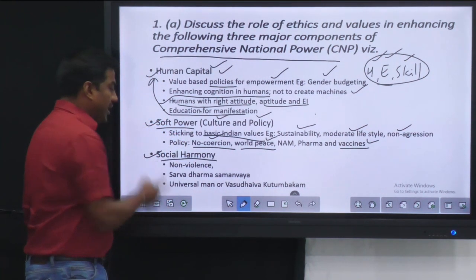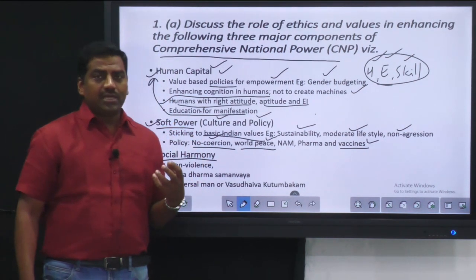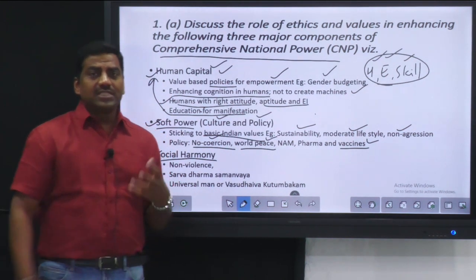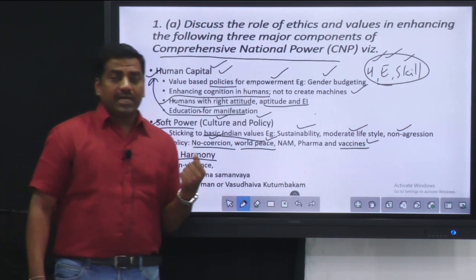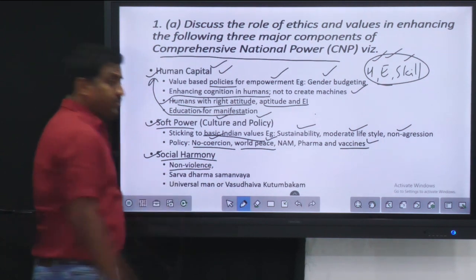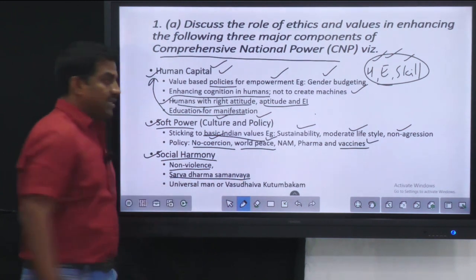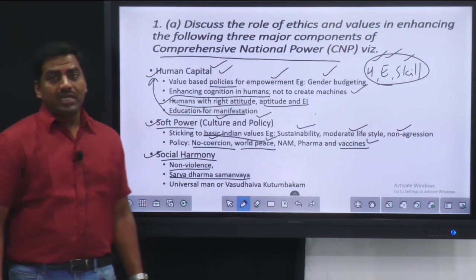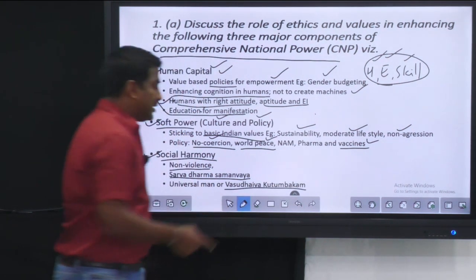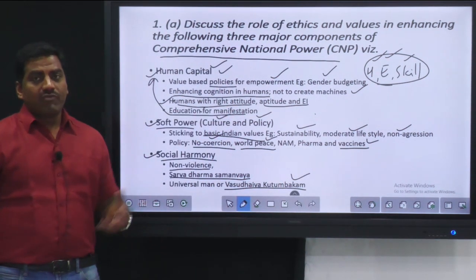Then coming to social harmony, India is one of the world leaders, especially in the field of spiritualism. India is exhibiting a lot. Definitely this spiritualism is based on our ethical values. Through this, we preach many things like non-violence, which is ahimsa. Then the Sarvadharma Samanvaya, that is the existence of almost all religions in the world. That thing we exhibit. And the Vasudhaiva Kutumbakam, that the whole globe is one family. That is what we preach to the world.